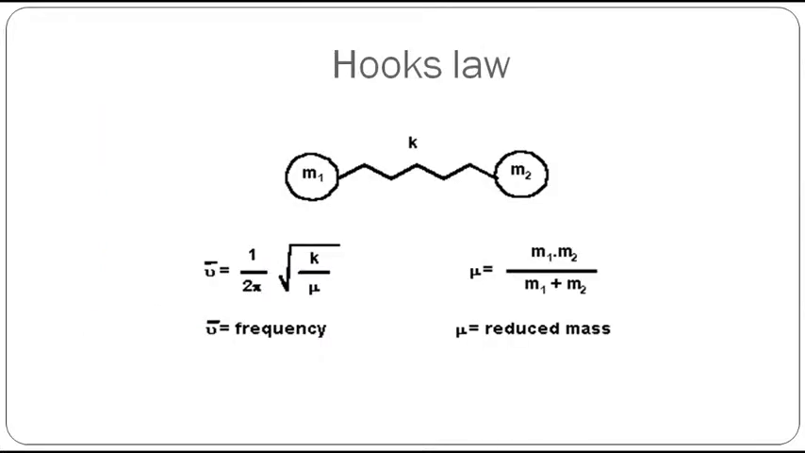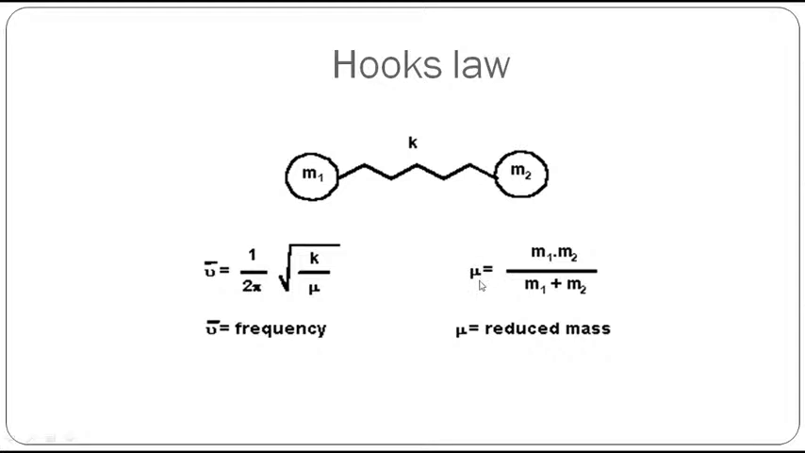Right, this is Hooke's law, by which we study the frequency of vibration, where the frequency of vibration is equal to 1 by 2 pi into root of k by mu. Here pi is a constant, and k is called the force constant between these two atoms. You can see two atoms here. Between these two atoms, the force constant is k.